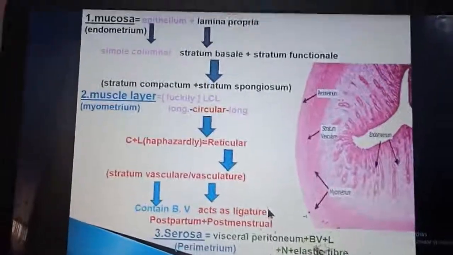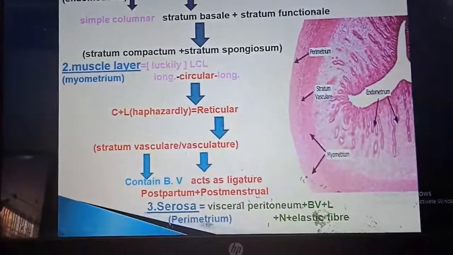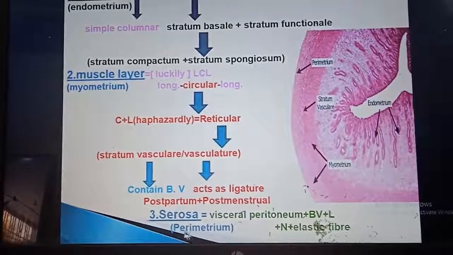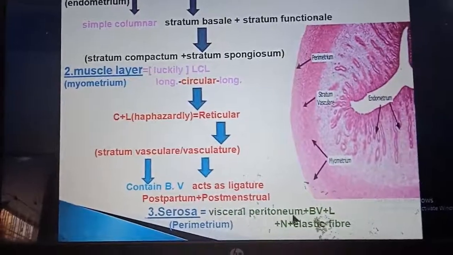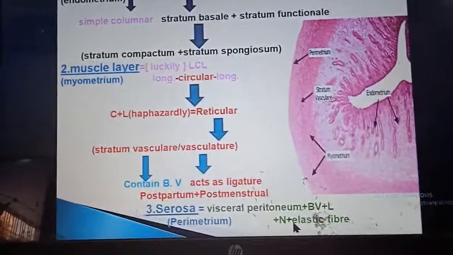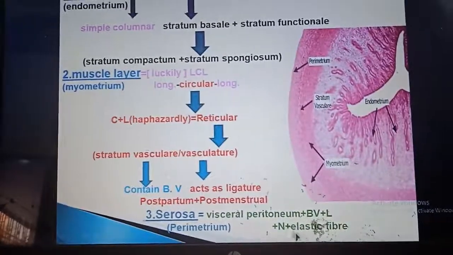And as we all know, MMS, so mucosa, muscle layer, and then comes serosa, which in case of uterus is perimetrium, which is nothing but the visceral peritoneum with adjacent connective tissue having small blood vessels, lymphatics, nerves and elastic fibers.